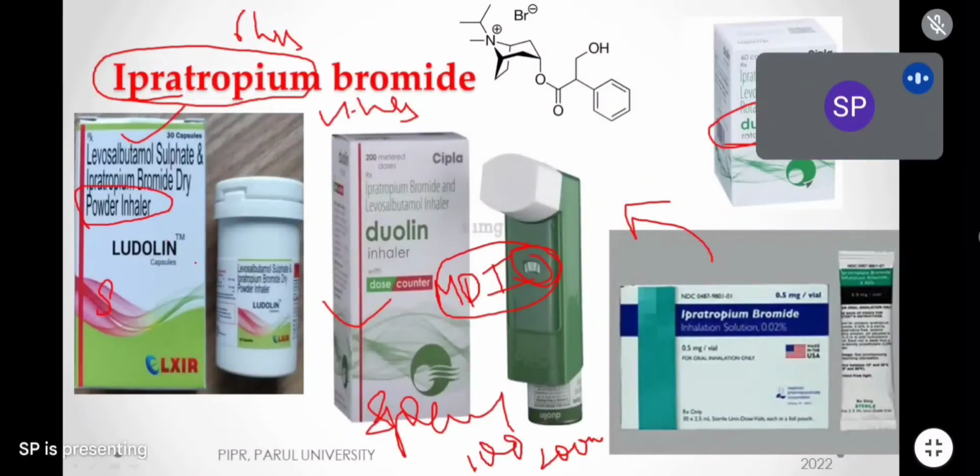Tiotropium bromide is not added. देखो कहीं भी देखो tiotropium bromide is not added. अगर tiotropium bromide is given, it is given alone because its duration of action is 24 hours. Its compatibility is not seen with levosalbutamol. अगर tiotropium bromide if you are giving, we have to add with other bronchodilator whose action is between 18 to 24 hours. Okay, long acting drug के साथ देते. This is about ipratropium bromide.